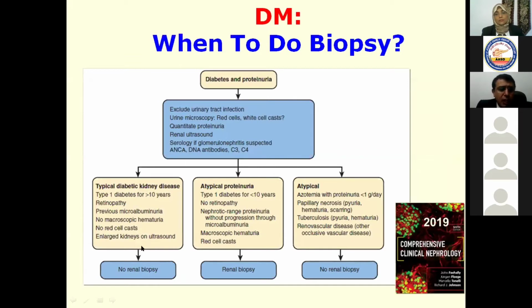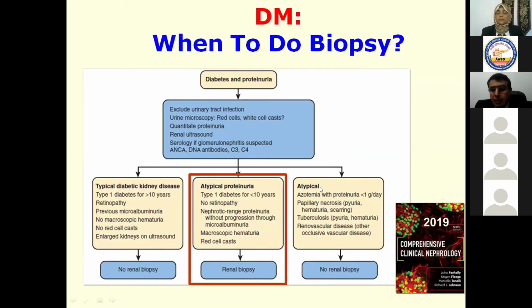In some situations, you have typical diabetic kidney disease, so you have no need for renal biopsy. If you have type 1 diabetes for more than 10 years, retinopathy, previous microalbuminuria, no macroscopic hematuria, no red cell casts, and large kidneys on ultrasound, there is no need for renal biopsy. The indication is if you have atypical proteinuria with type 1 diabetes for less than 10 years, no retinopathy, nephrotic range proteinuria without progression through microalbuminuria, which means you have discovered the patient suddenly with nephrotic syndrome, or rapid progression of proteinuria without passing through microalbuminuria, macroscopic hematuria, or red cell casts. You should proceed to renal biopsy.